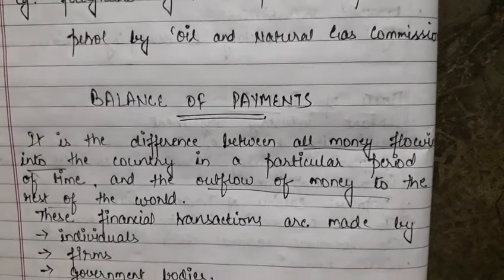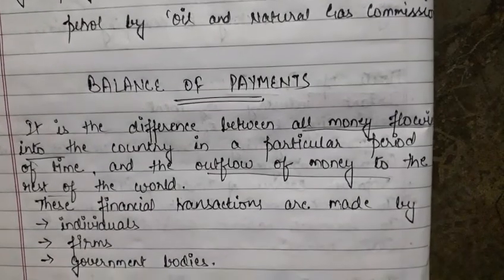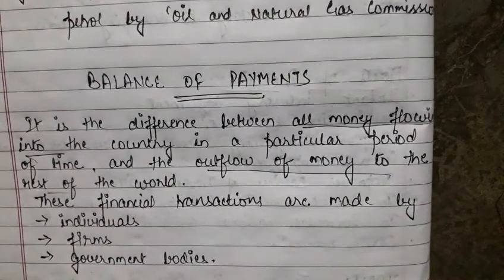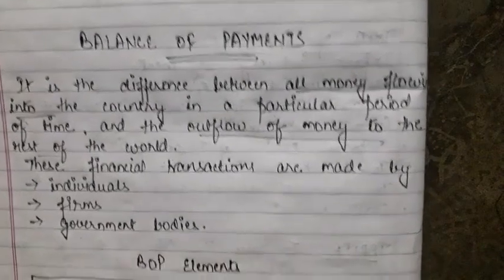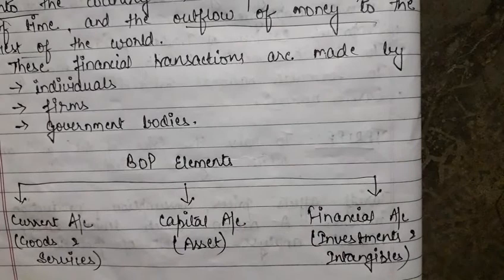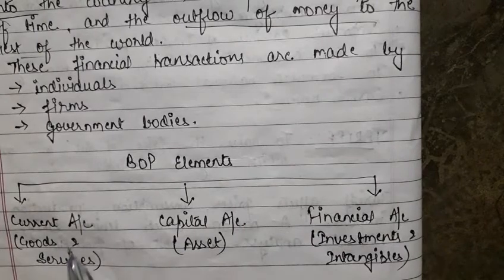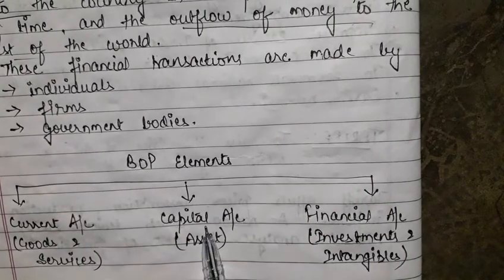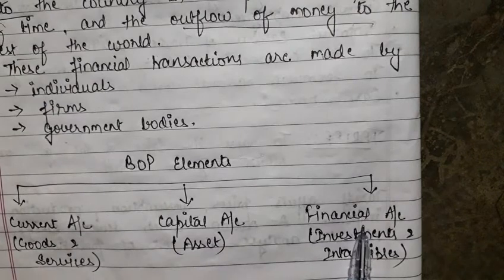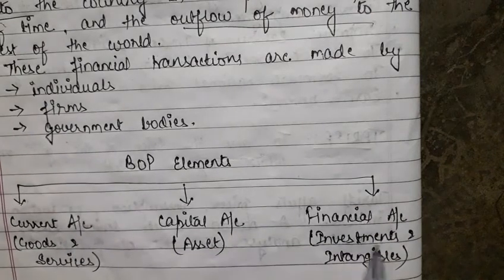Okay, then the financial transactions here can be made by anyone. They can be individuals, they can be firms, and of course government bodies. Now the BOP elements, three main elements we have here: one is the current account, the other is the capital account, and the other is the financial account. Current account, capital account, and financial account.